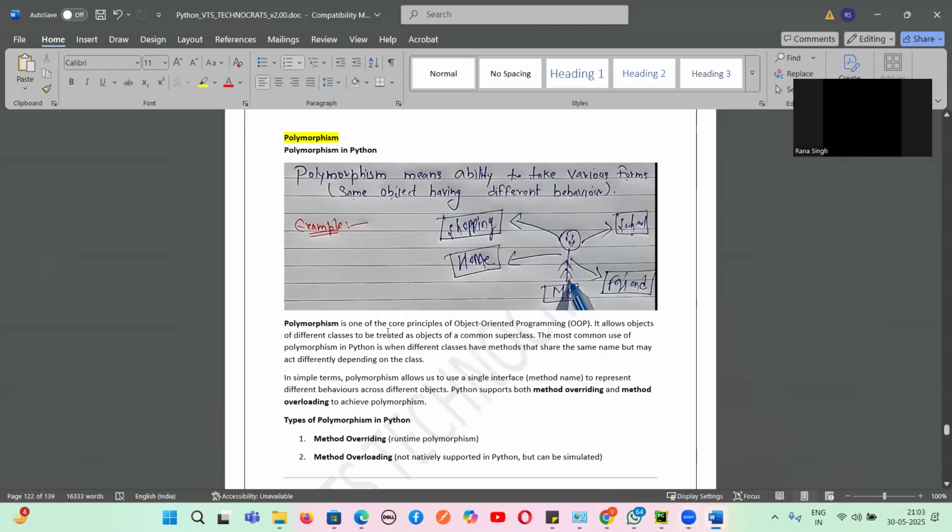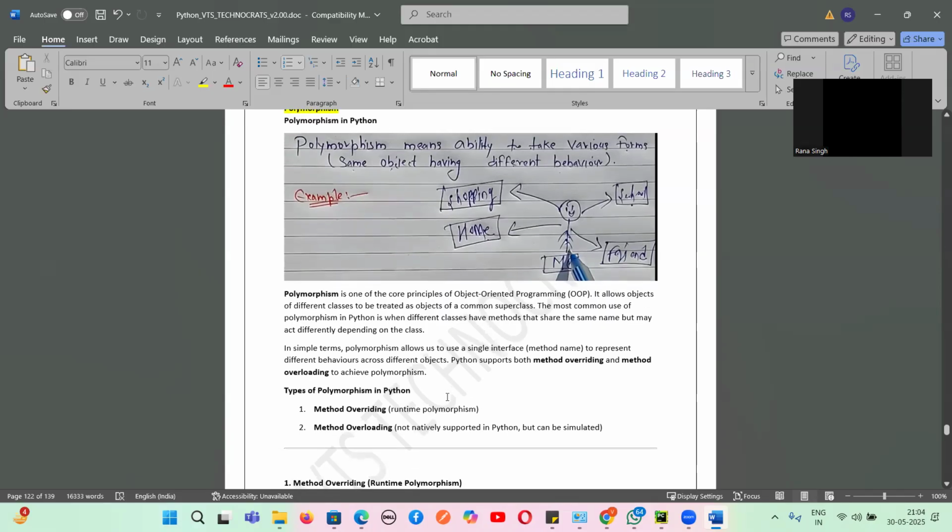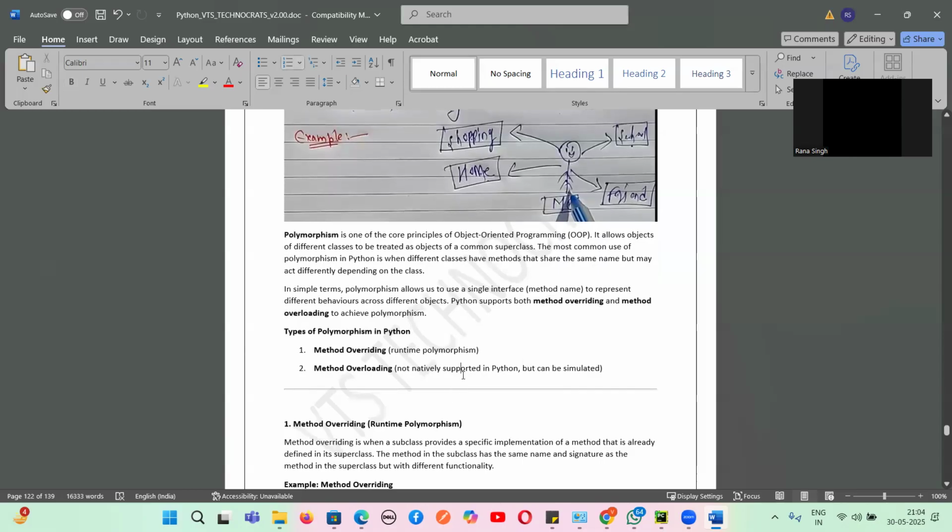So I have written here, polymorphism is one of the core principles of OOPS. It allows objects of different classes to be treated as objects of the common superclass. The most common use of polymorphism is when different classes have methods that share the same name but act differently depending on the class. So in simple terms, polymorphism allows a single interface or method name to represent different behaviors across objects. Python supports the most important forms of polymorphism: method overloading and method overriding.